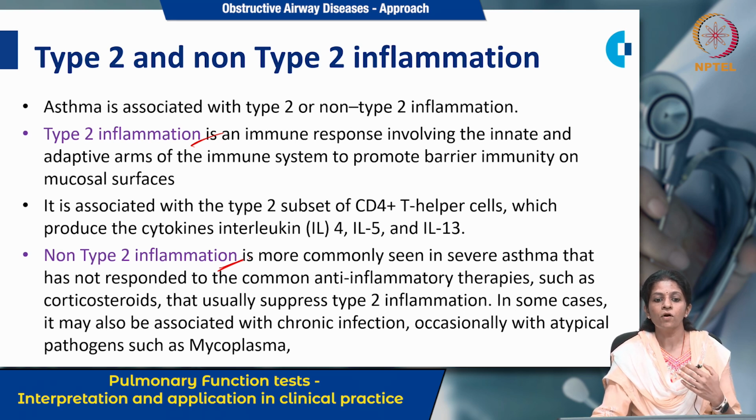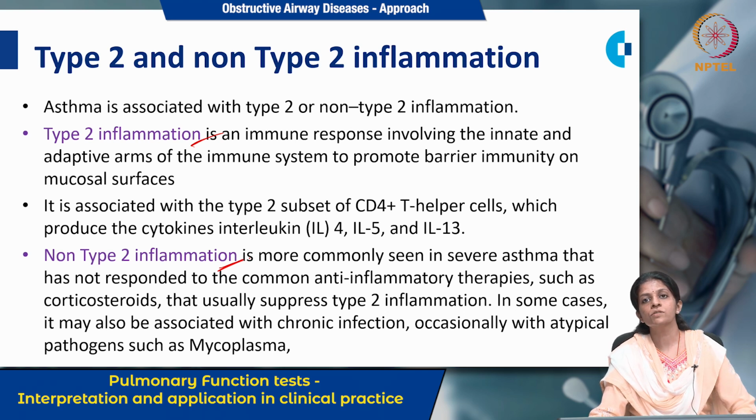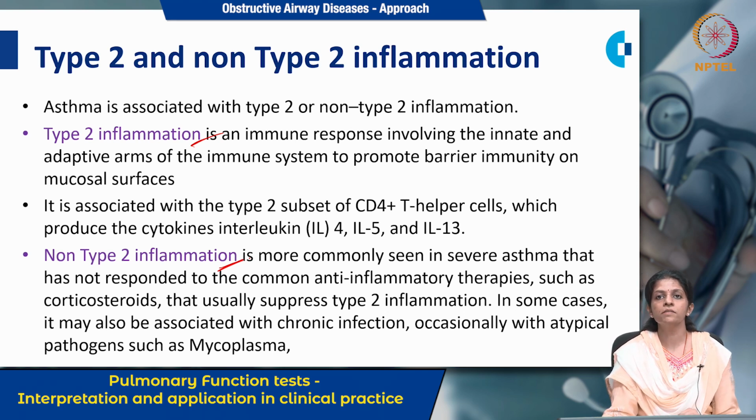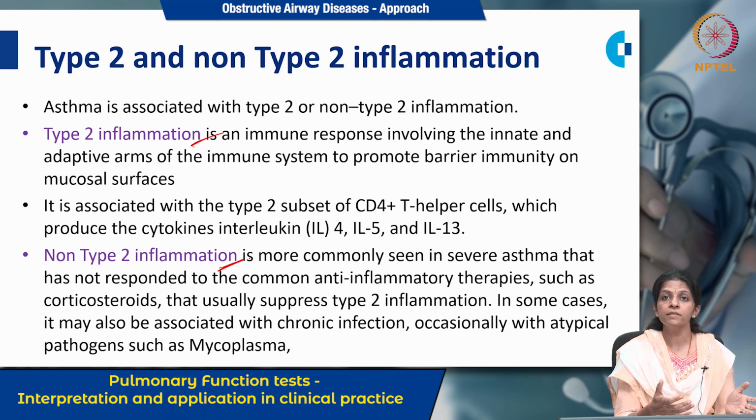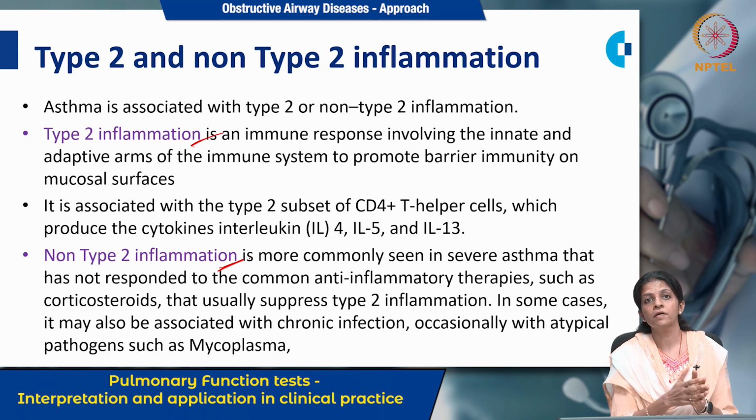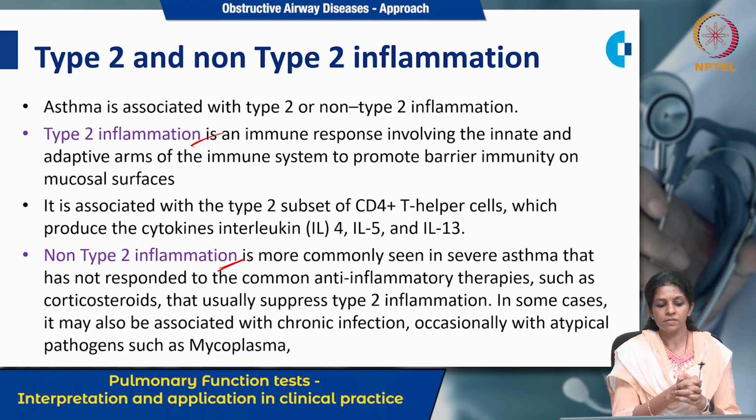And what is this non-type 2? Non-type 2 is more commonly associated with the severe type of asthma that does not respond to the common anti-inflammatory therapies such as corticosteroids. It may occur in separation or it may occur along with type 2 also. Sometimes in some cases it may be associated with chronic infections, occasionally with atypical pathogens like mycoplasma.